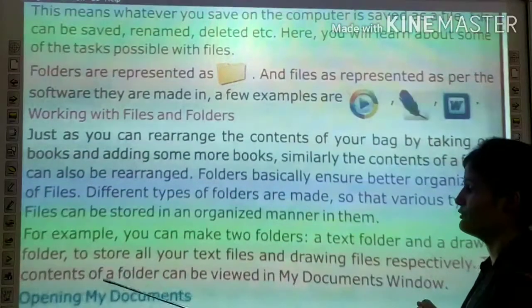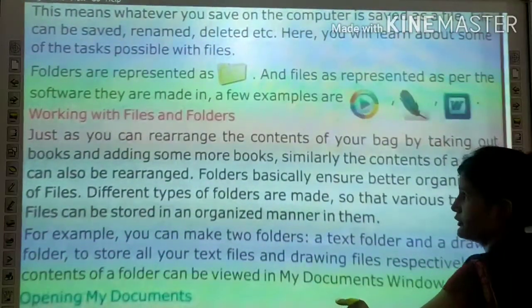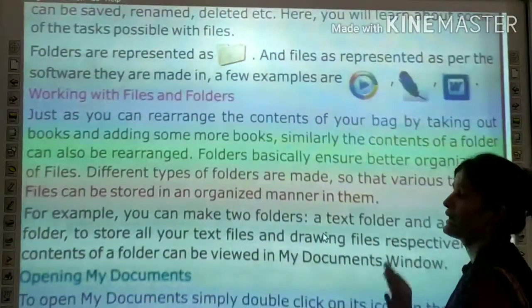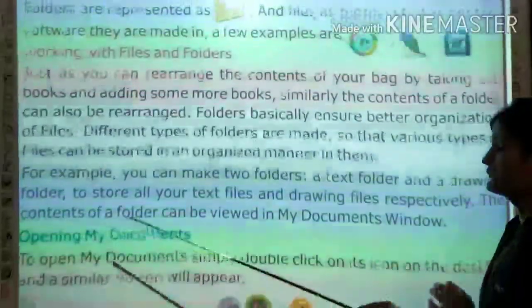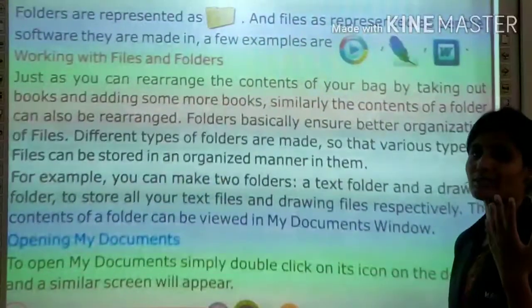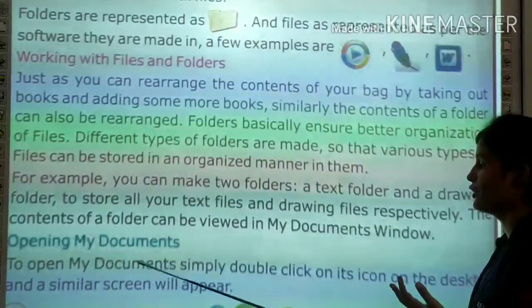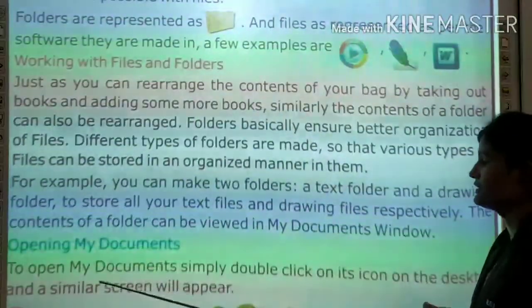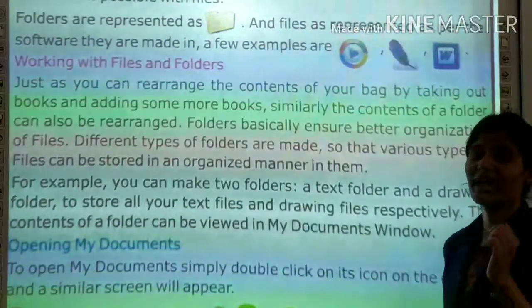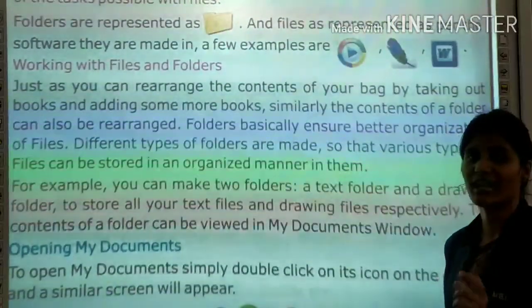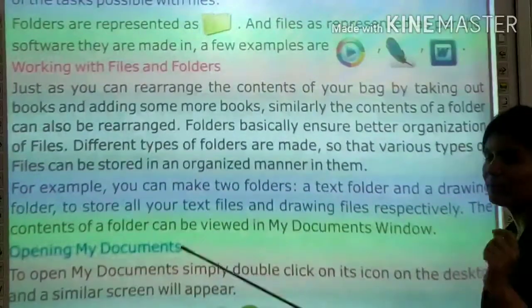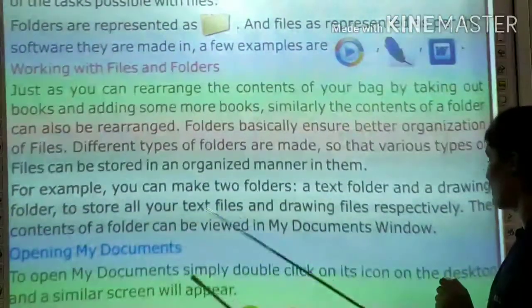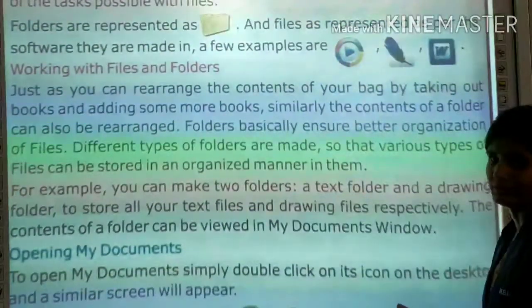The contents of a folder can be viewed in My Documents window. ये फाइल्स आपको कहाँ दिखती है, My Documents window. अब My Documents को कैसे ओपन करते हैं? To open My Documents, simply double click on its icon on the desktop and a similar screen will appear. You have to double click on My Documents with the help of a mouse and the screen will appear.